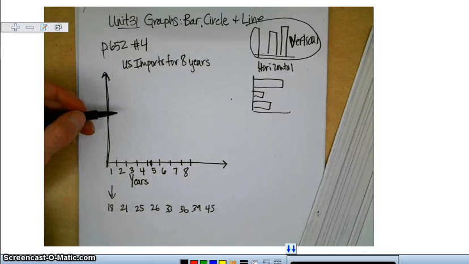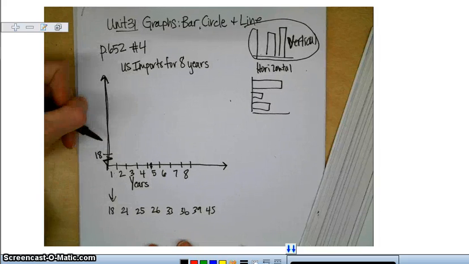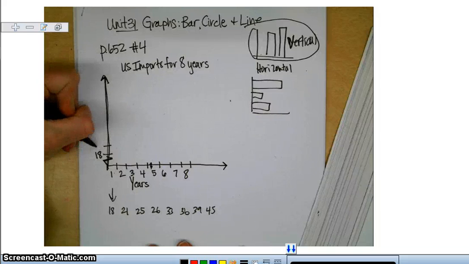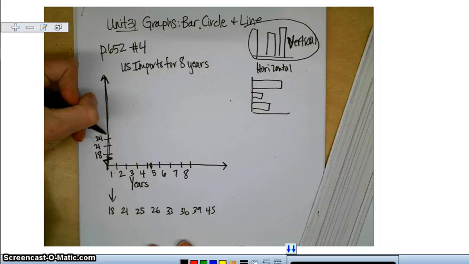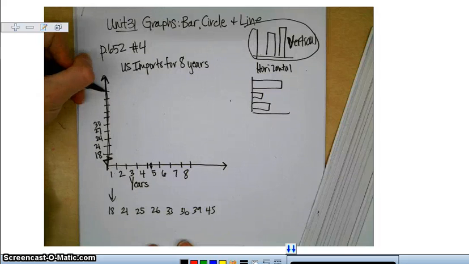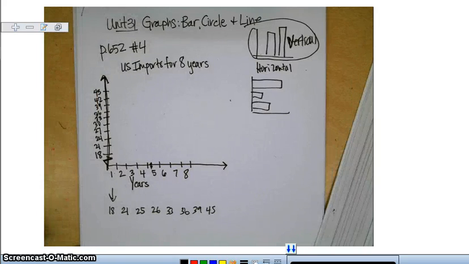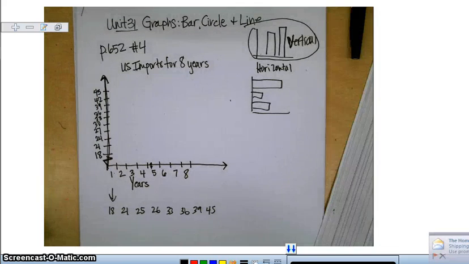So what I can do is I can put a little break in my graph, and I can say, okay, I'm just going to get started here. I can break this, and I'm going to start this at 18. And then I could go up by, say, 3s, 18, 19, 20, 21, 22, 23, 24, 25, 26, 27, 28, 29, 30, 33, 36, 39, 42, 45. So then I don't have so many marks. Okay, some of these will be more of an estimate then, since I won't have exact values. So now that I have all of the axes labeled and I have a scale, I'm just going to make my bar.